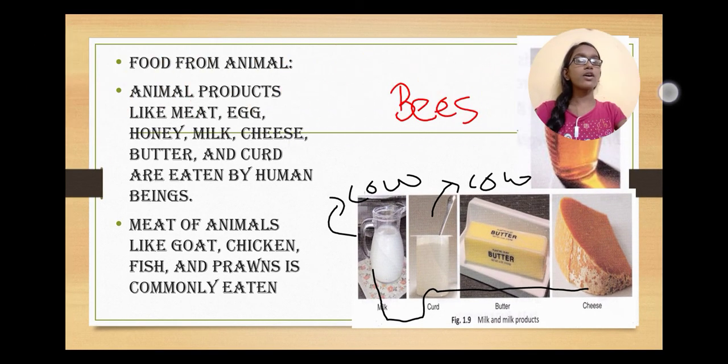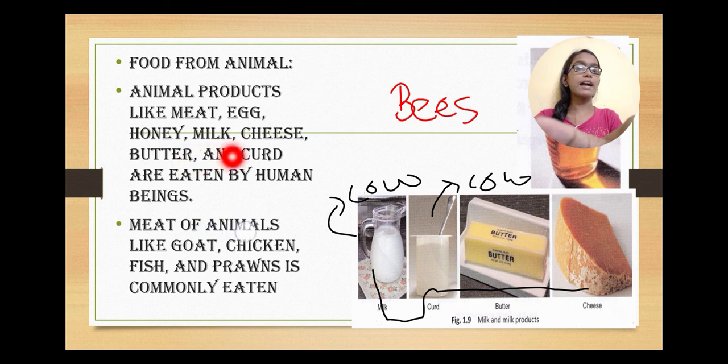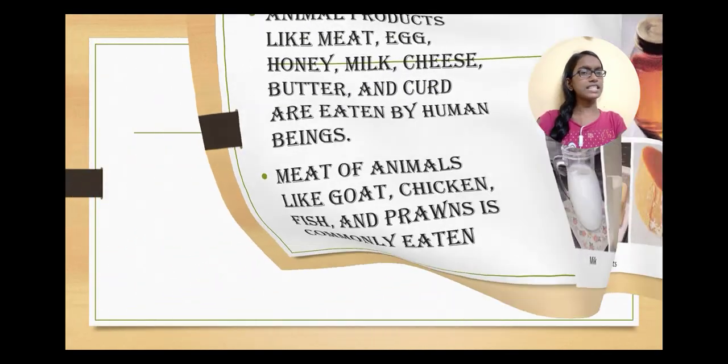So now, animal products like meat, egg, honey. We also have meat, right? Meat is also an animal product, like chicken, or goat meat and any meat, and you are eating prawns. They are all animal products eaten by human beings. Meats of animals like goat, chicken, fish and prawns are commonly eaten.